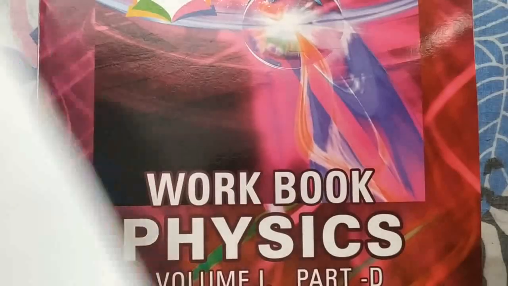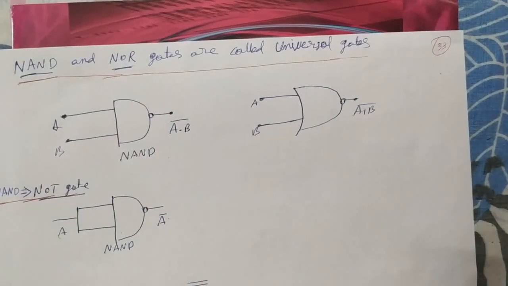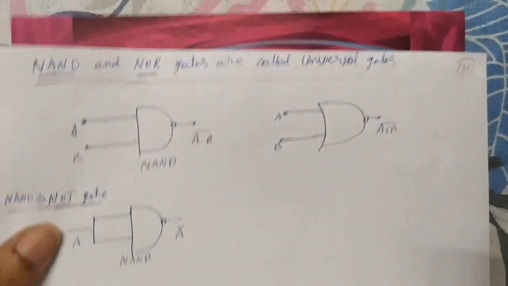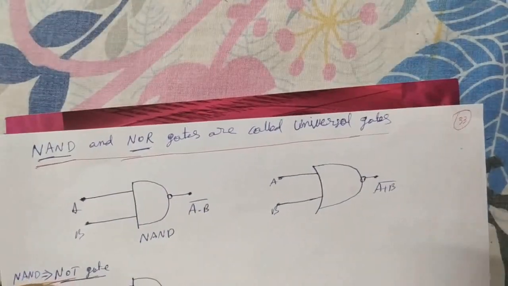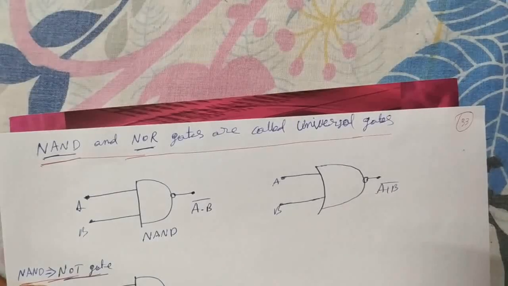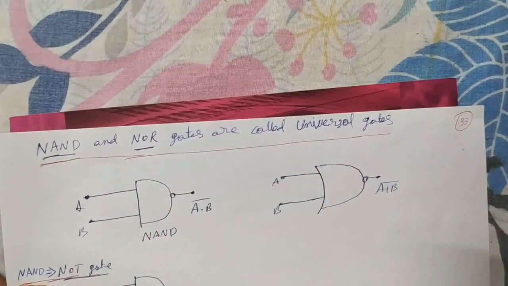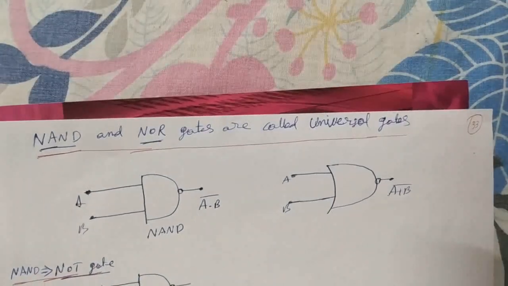Now, we have a number of gates: OR gate, AND gate, NOT gate, NOR, NAND, XOR. Of these, NAND and NOR gates are called universal gates. The reason is that using a NAND gate we can build all other gates. Similarly, using a NOR gate also we can build all other gates. For example, how to build other gates using a NAND gate, we'll see now.